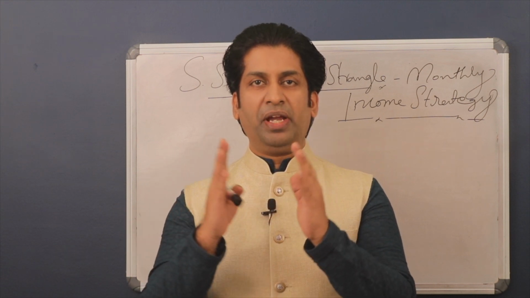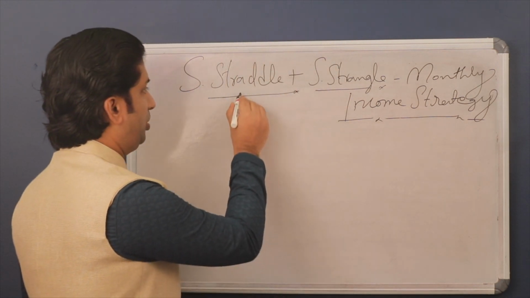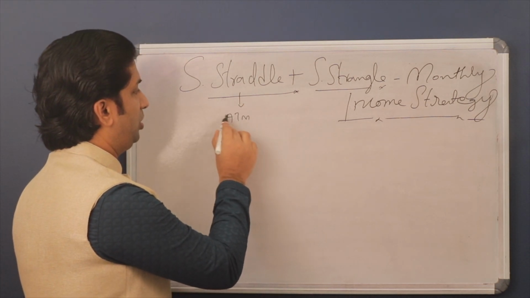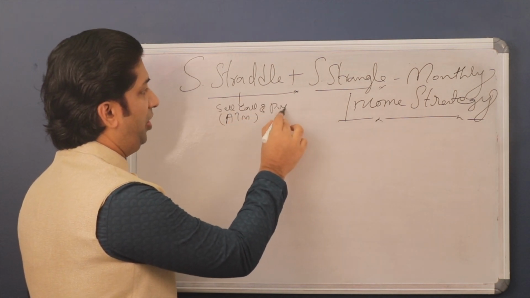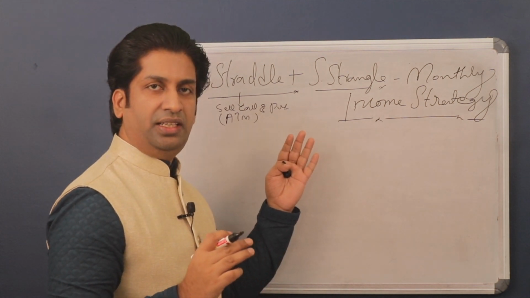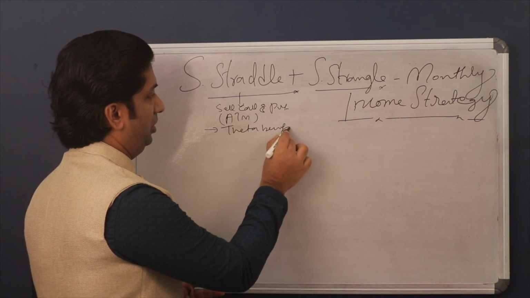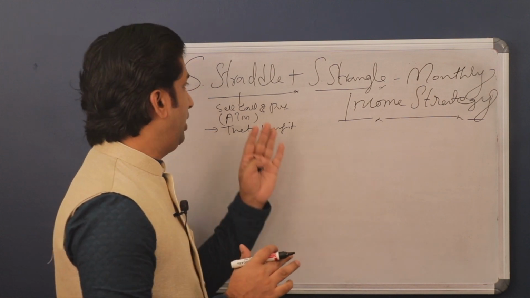This is Gopi Chandran. So today we are going to discuss short straddle and short strangle. We are combining both short straddle and short strangle for a monthly income strategy. So why are we taking short straddle? As you know, short straddle is selling ATMs, so we are selling call and put. Why are we taking this straddle? We are taking this straddle strategy because we get max theta benefit. So you are getting good theta benefit in straddle.